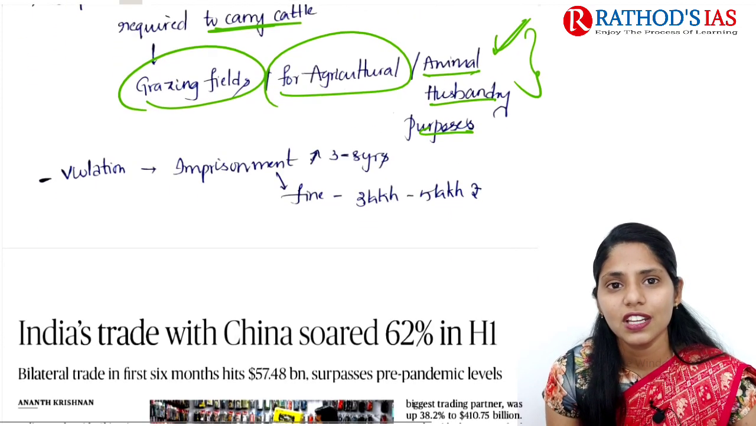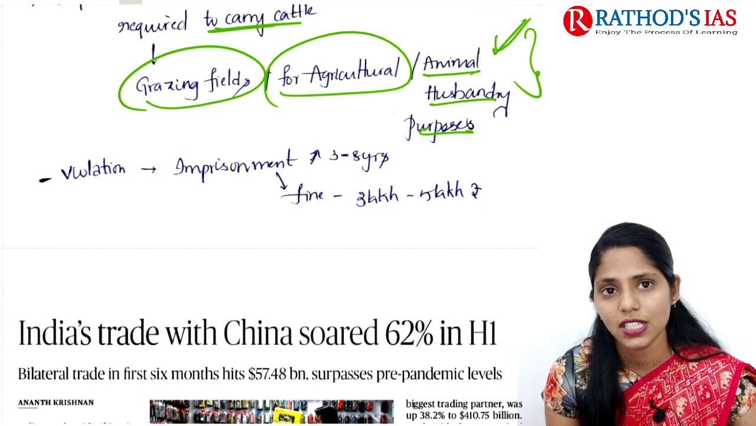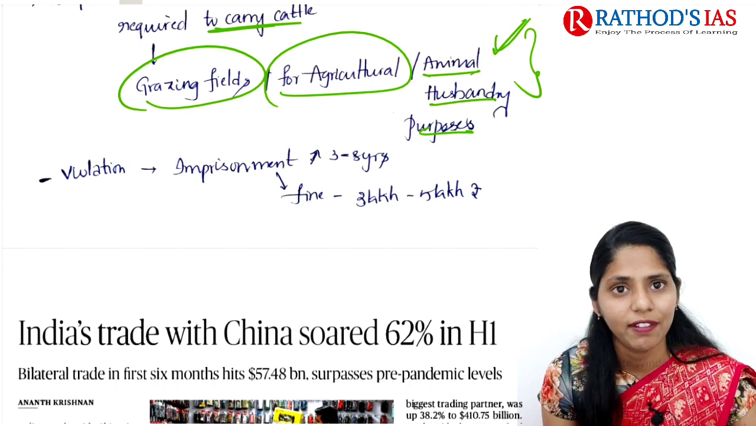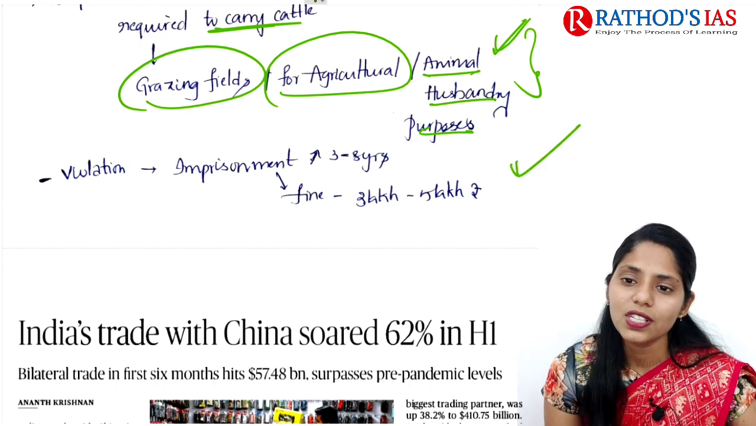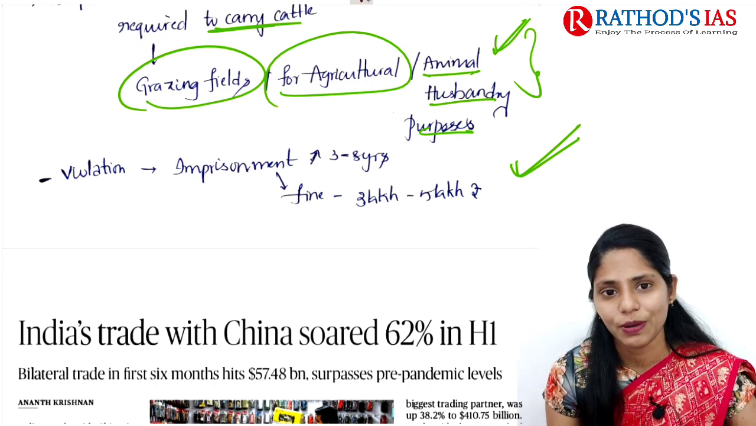And next one is, if there is any violation, then it will attract imprisonment from 3 to 8 years, and also a fine of 3 lakh rupees to 5 lakh rupees. These are some important points that you need to remember. And now let us move on to the next topic.